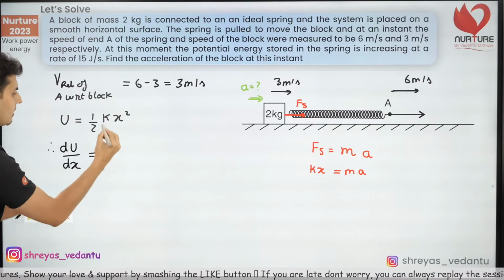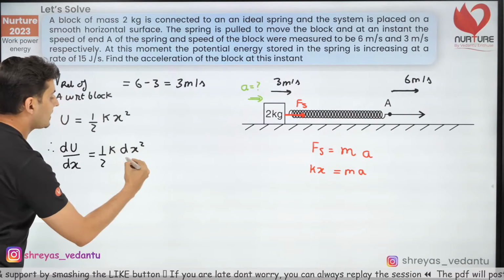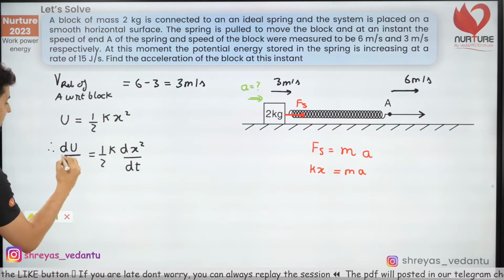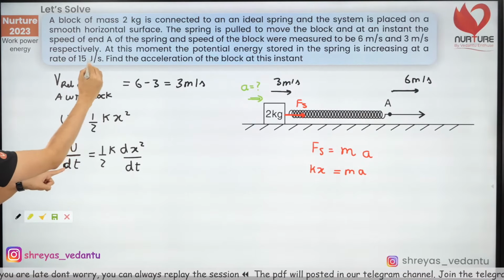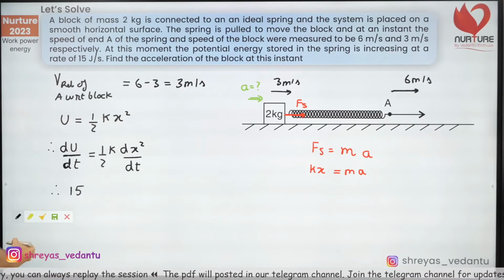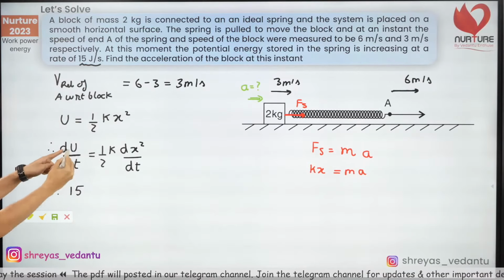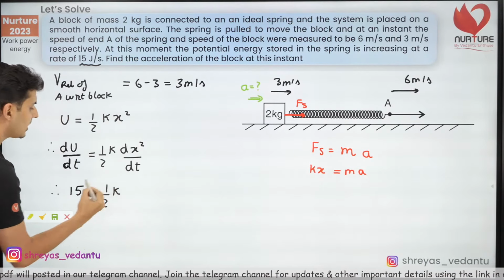Half and k are constants. So you have to take the derivative of just x square but with respect to time. Oops, sorry, I put dx over here, my bad. This was supposed to be with respect to time because it is joules per second. Now this dU by dt is given to be 15. This dU by dt, this is 15 joules per second, rate of change of potential energy. Well, this will be half into k.